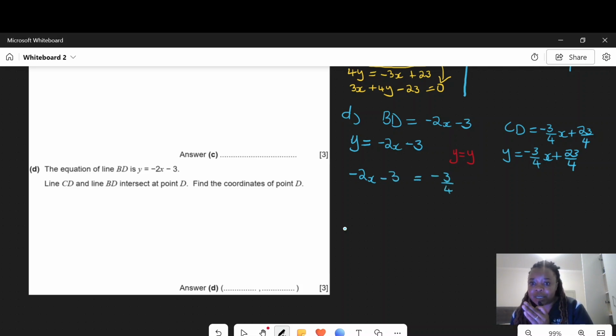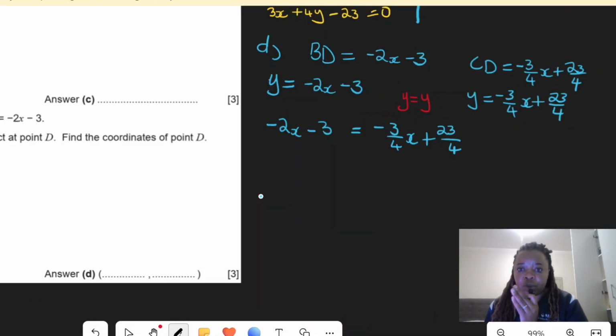I hope that makes sense. So if I'm saying that these two equations are both equal to y, then it's fair to say that they should also be equal to each other because they are both equal to y. So what do I do then? I just have to group the like terms.